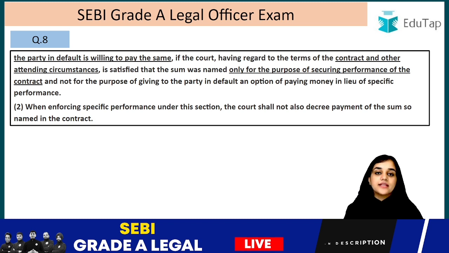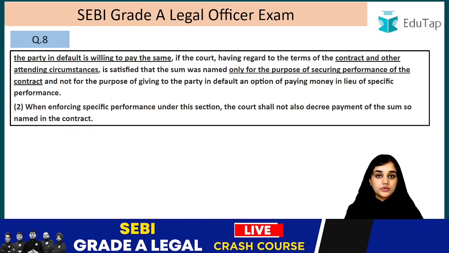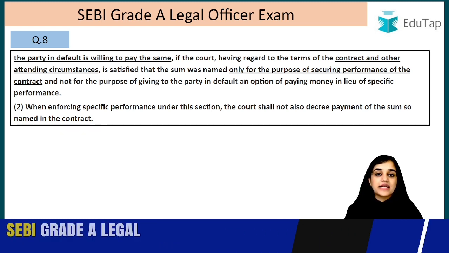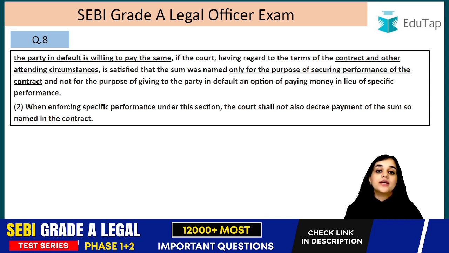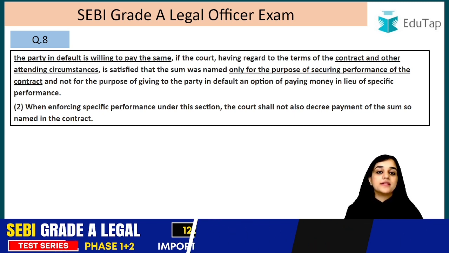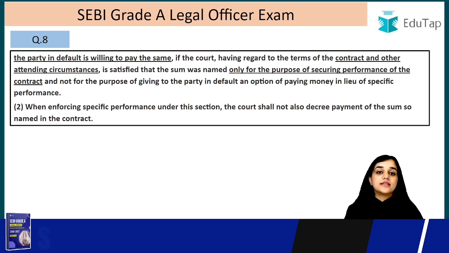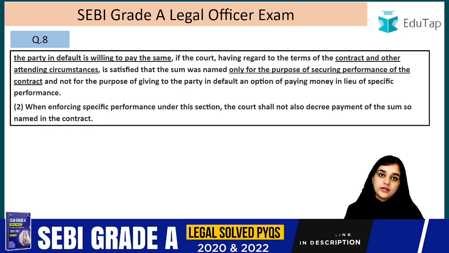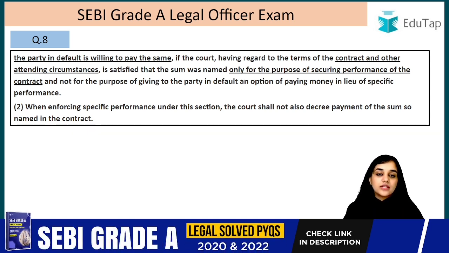So in this case, what will the court do? The court will go through the terms of the contract and the circumstances, and it will come to the conclusion that B has to sell his dog to A only for 10,000 rupees, because the clause that was mentioned was only to secure performance and only to add seriousness to the contract. Right? I hope now this section is clear to you.